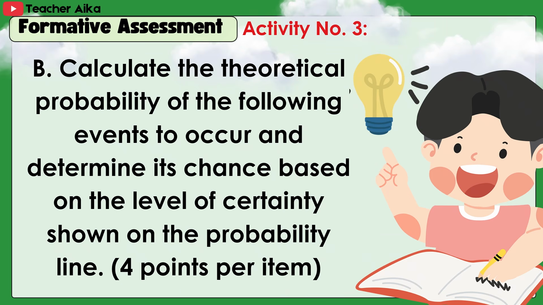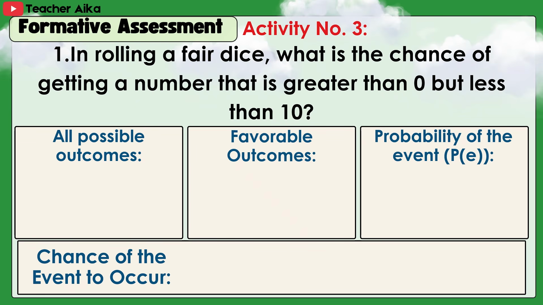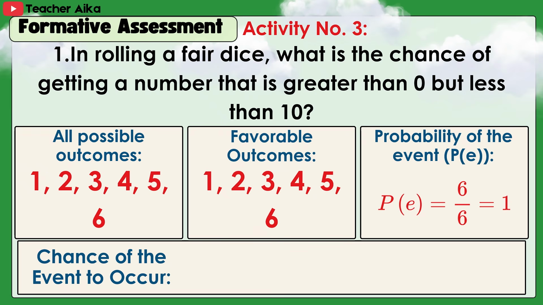B. Calculate the theoretical probability of the following events to occur and determine its chance based on the level of certainty shown on the probability line. 4 points per item. 1. In rolling a fair dice, what is the chance of getting a number that is greater than 0 but less than 10? Answers. Probability of the event, 6/6 equals 1. Chance of the event to occur, certain.